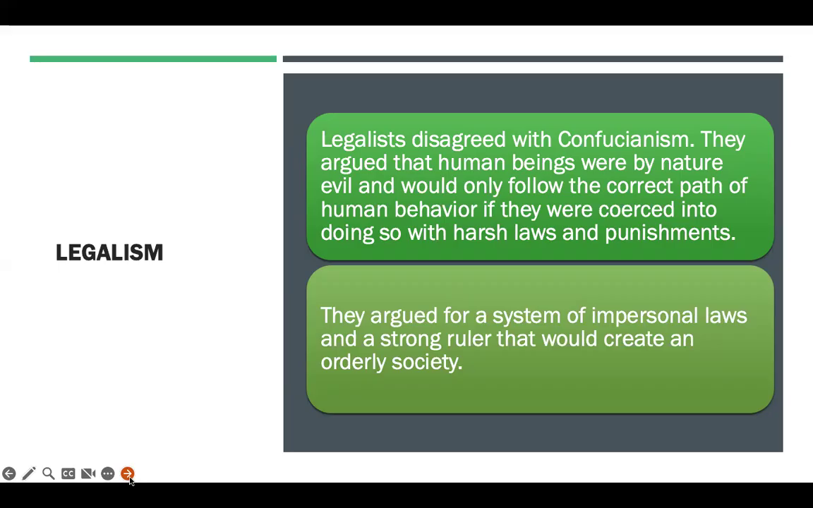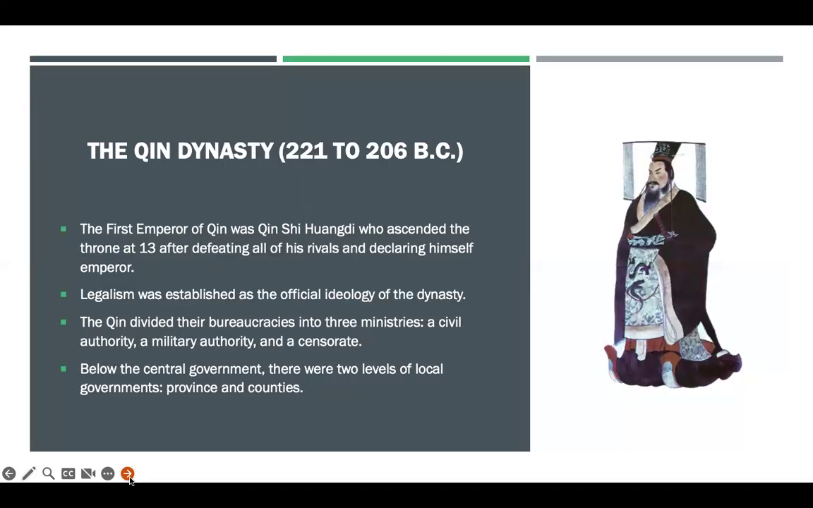Right. And so here you have this situation where everyone was sort of adhering to this Confucianism, mainly because it was just what they did and it's what they enjoyed and it was who they were, part of their identity. And then you have the legalists who come in and they argued that human beings were by nature evil, and they would only follow the correct path of human behavior if they were coerced into doing so with harsh laws and punishments. And so all of these new laws were implemented to create an orderly society.